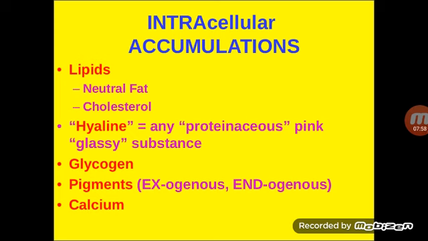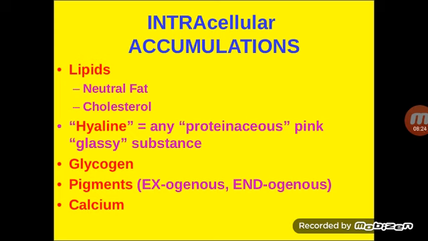In lipids, it could be either neutral fats or cholesterol deposits. Hyaline is any proteinaceous acellular material which appears as a pink glassy substance under routine hematoxylin and eosin staining, and is labeled as hyaline change.